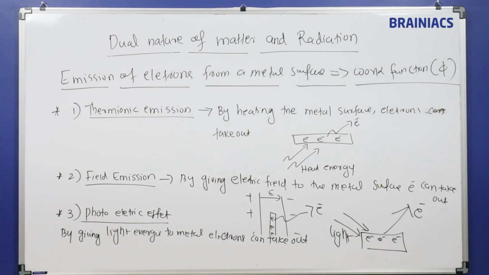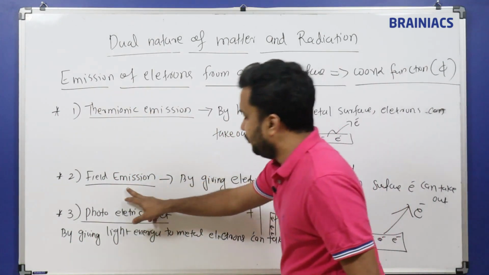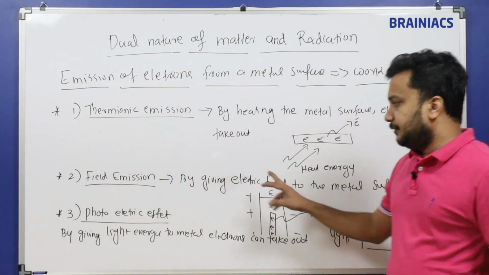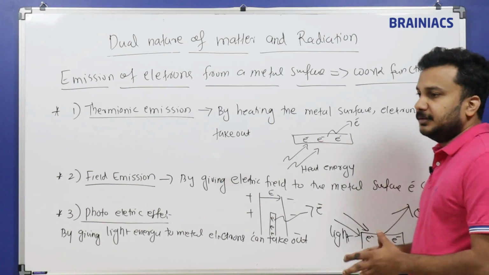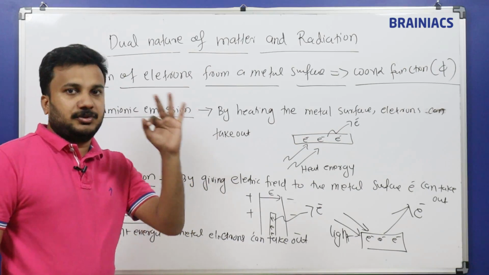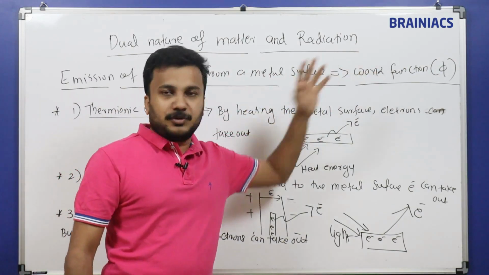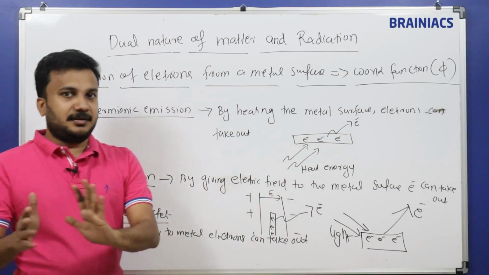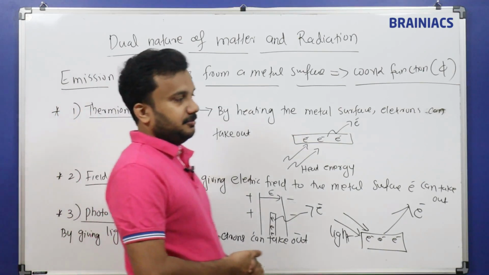So I have three methods to take the electrons out of the metal surfaces: thermionic emission because of heat energy, field emission because of the electric field, and the photoelectric effect by giving light energy to the metal, where electrons can be plucked out. So these are three methods of emission of electrons from a metal surface. I will come to work functions; it is there on the track, but these are the three methods of electron emission.